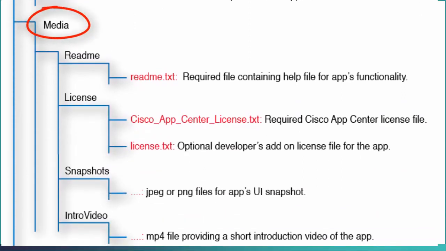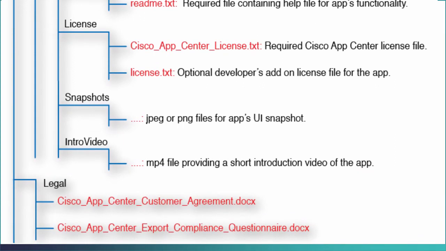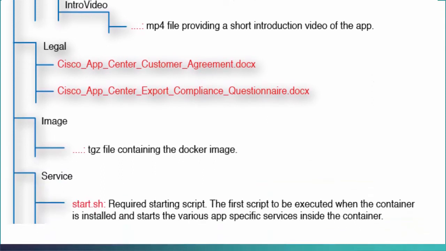The third is the media folder, which includes the required README folder containing the help file, the required license folder containing the Cisco license file for the app, the snapshots folder containing files which provide a preview of the app, and the intro video folder containing a video which introduces the app and gives information on how the app works. And the fourth is the legal folder containing the legal information required for your app.